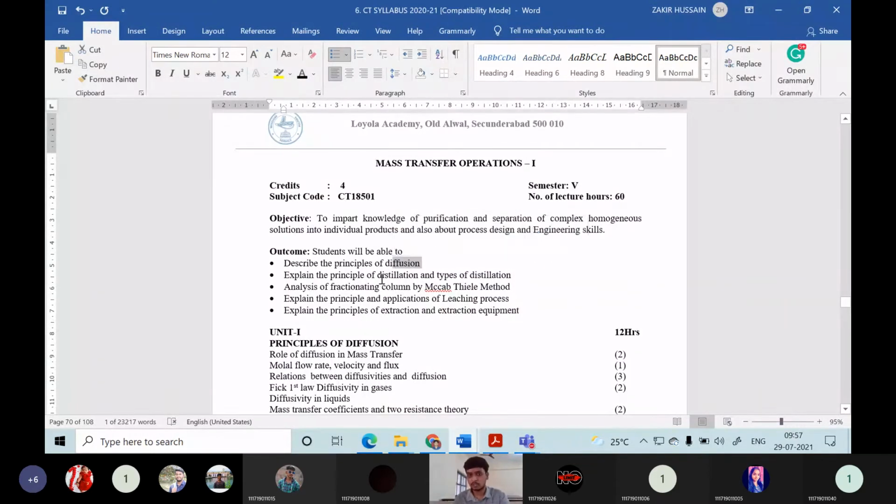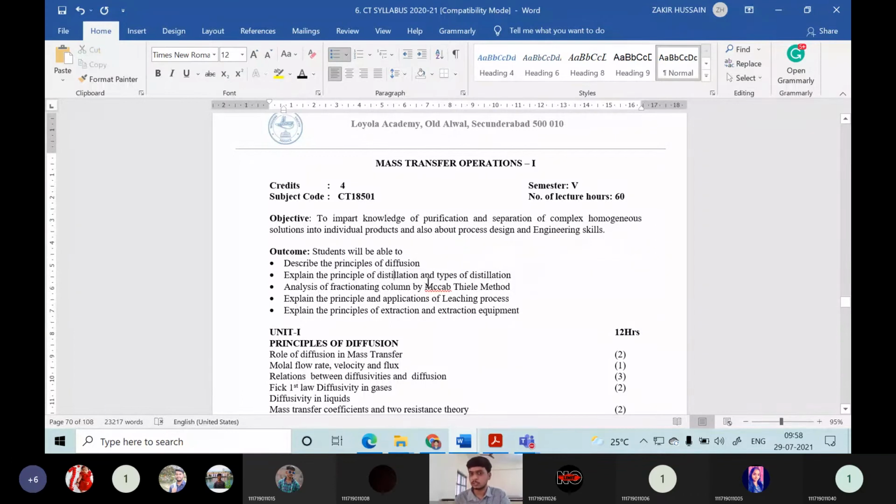like distillation. Distillation is a very basic operation, and it's the workhorse of any separation industry like the petroleum industry. So many different types of distillations will be there in the petroleum industry. You can know much about this distillation in this course, and how to design this distillation column.